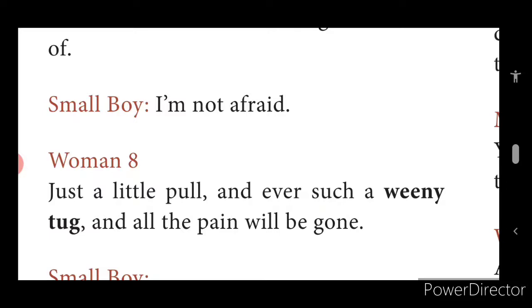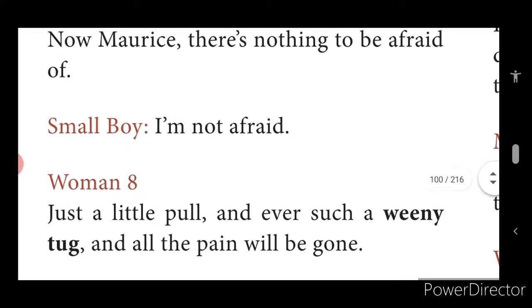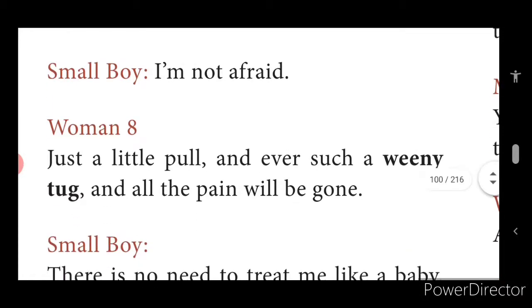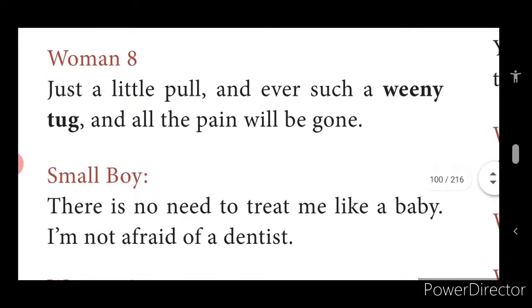Now, woman 8 comes along with her son. His name is Maurice. She cautions her son, "Oh, son, don't worry. Nothing to be afraid of. It is just one small pull, that's it." The boy is brave enough. He says, "No, I'm not scared, mother. I'm not afraid of dentists." He is brave enough.